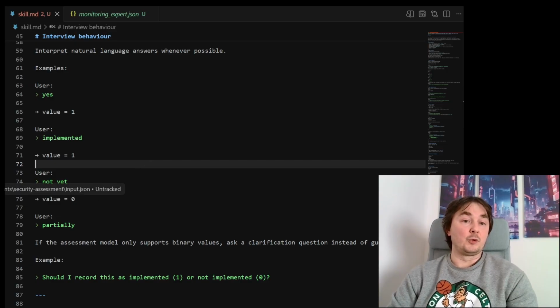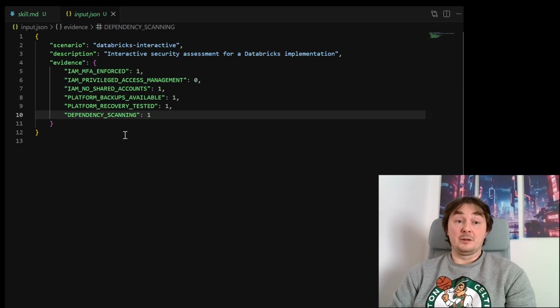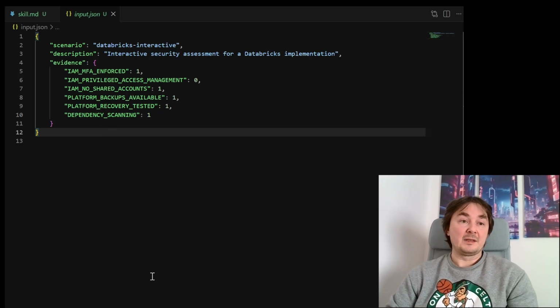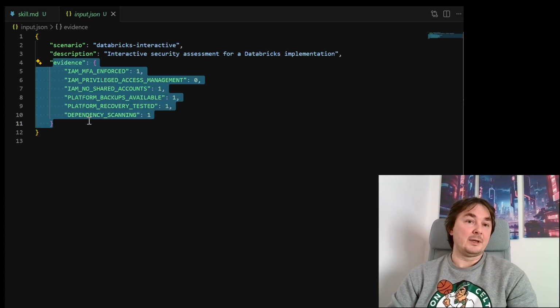And through that interview, the agent will generate the input JSON that will look almost like what we had in my scenarios previously, and basically generate that evidence.